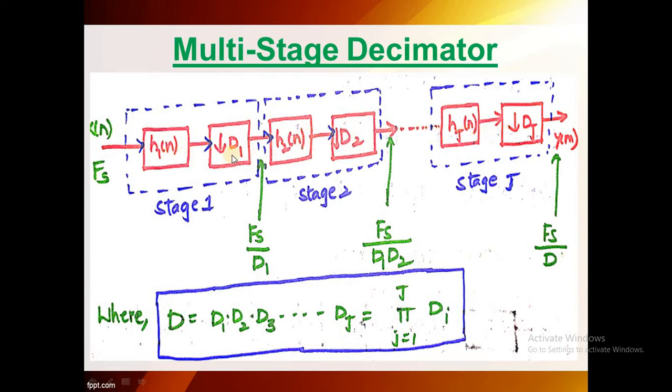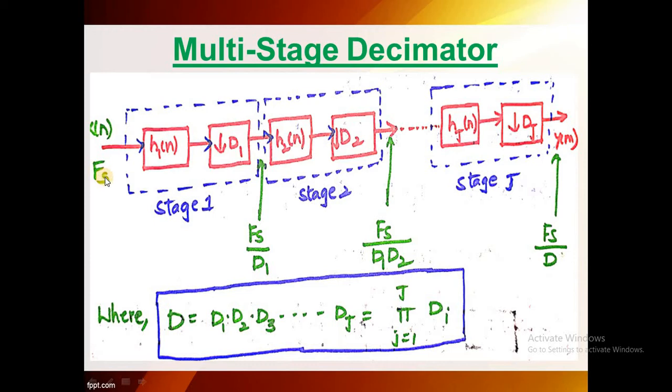H1 of n together with D1 is stage 1. H2 of n together with D2 is stage 2, and so on up to Hj of n with Dj, which is stage j. We are starting from stage 1 to stage j. I am considering this as j; you can take any variable as you wish. The decimator along with the filter is simply called the decimation process.